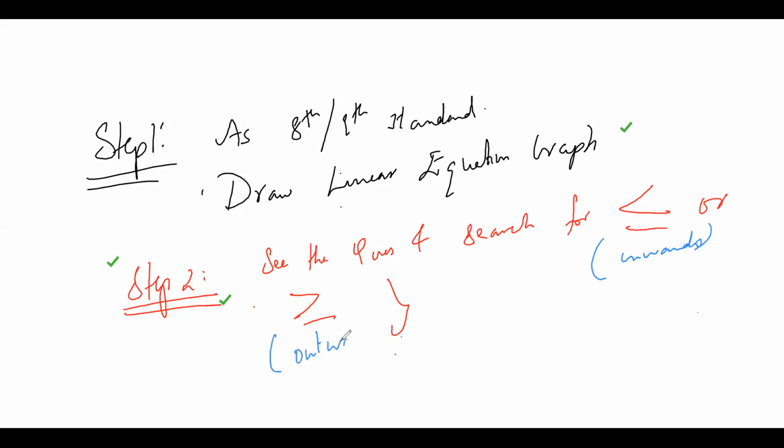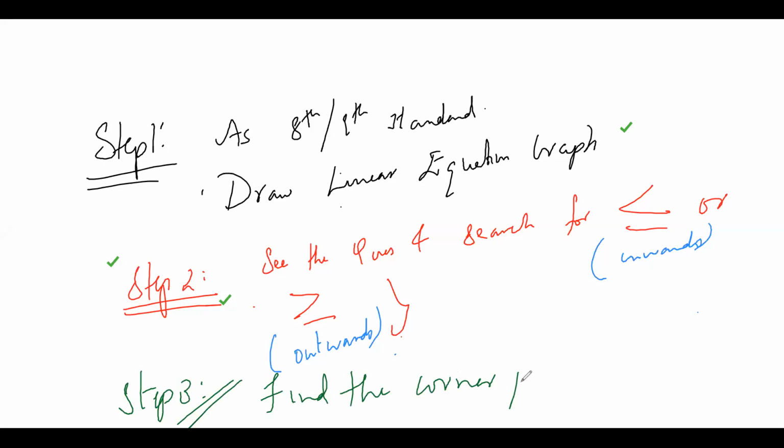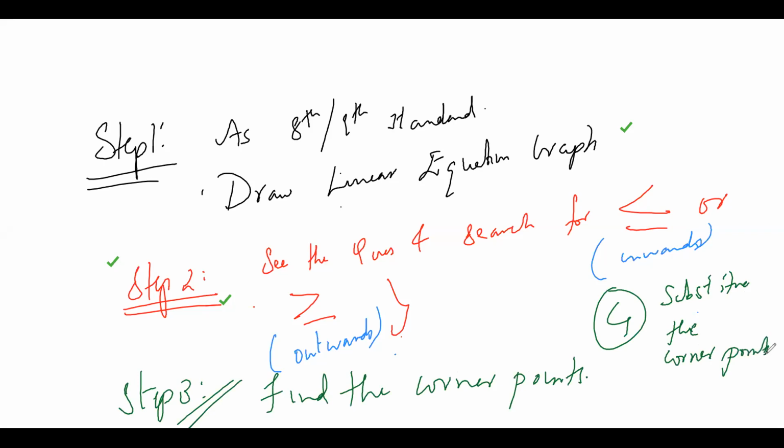Greater than meaning outwards. Step three: find the corner points. Step number four: substitute the corner points in Z. What are corner points? X and Y. That's it. Substitute the corner points in X and Y.